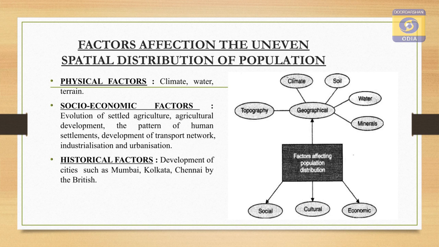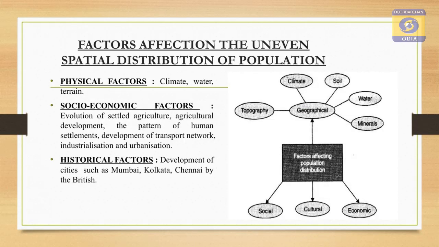If we talk about the socio-economic factors, then settlement patterns, development of transportation network, industrialization, urbanization and infrastructure are all socio-economic factors which affect the population distribution. As for historical factors, the development of cities and historical regions, like colonial rule and British rule, are responsible for the population distribution. Now, let us discuss each and every factor one by one.